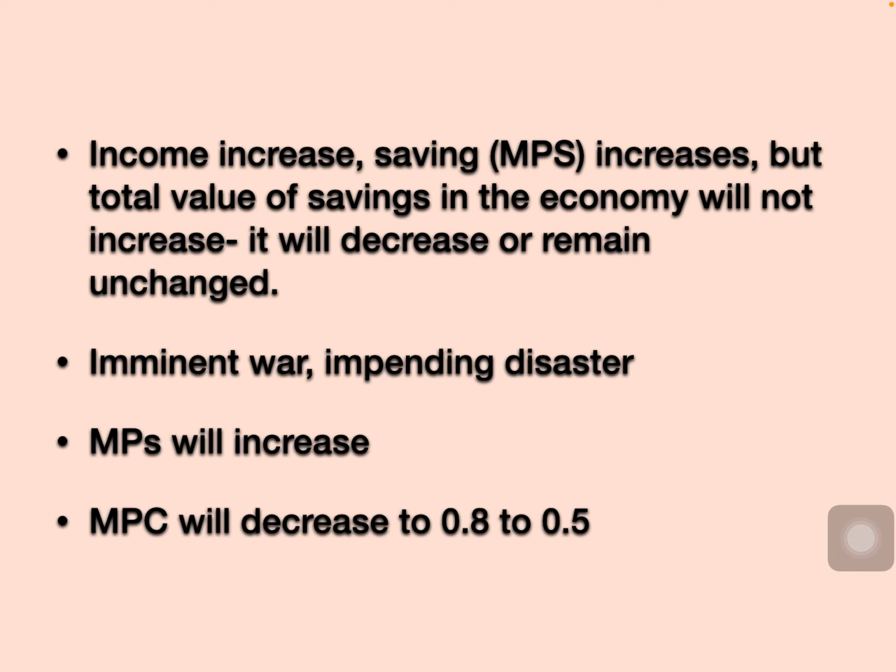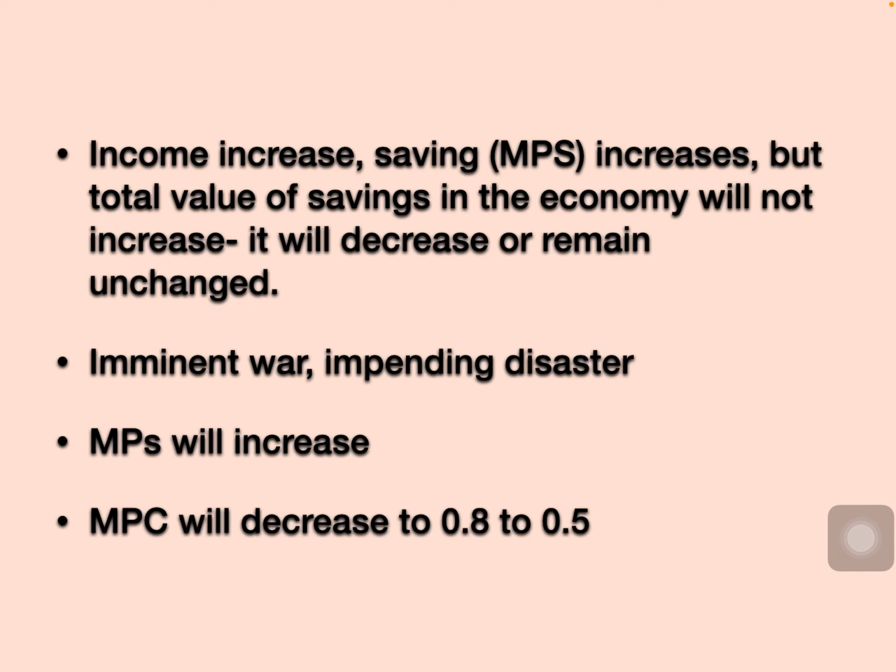So in the last video of mine we have discussed multiplier, investment multiplier. In that we have discussed how factors of payment we are going to use. When investment increases, factors of payment are also going to increase. If the factors of payment increase, that means everybody's income is going to increase. So don't you think everybody is going to save more and more money, and their saving ratio is going to increase? So in that case, aggregate saving in the economy also should increase.